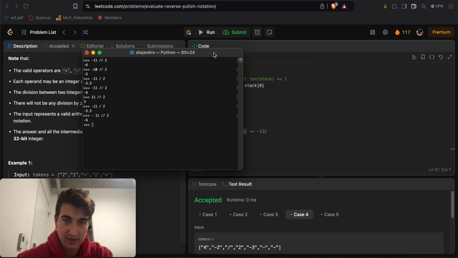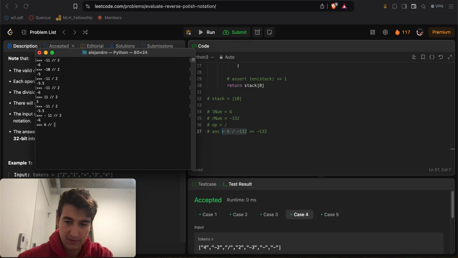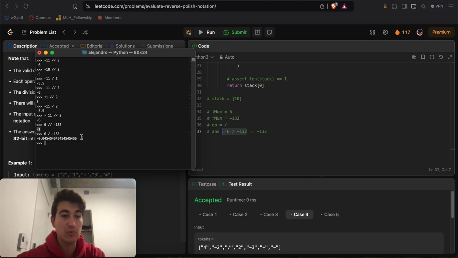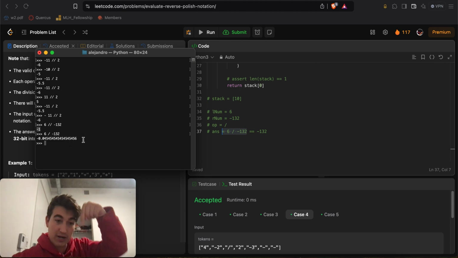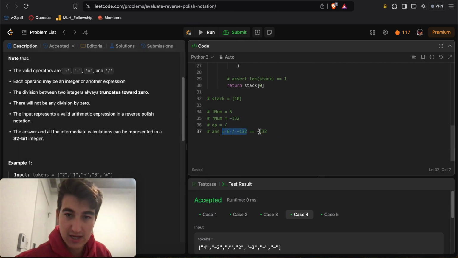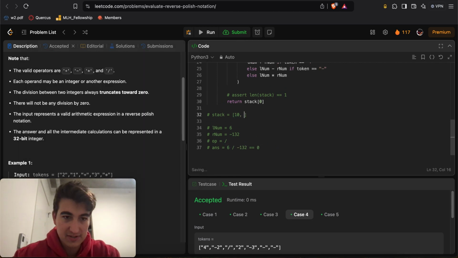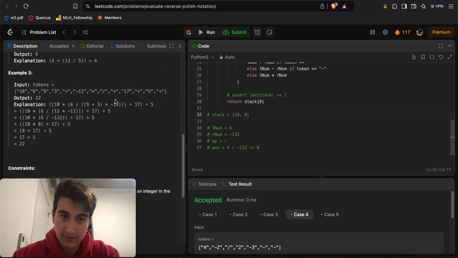So here, 6 divided by -132, this will definitely be 0, right? Okay, it'll be -1, but we know that this has a remainder and it's negative, so we take our -1 and add 1, and we really have 0, right? Because again, we want to round towards 0, not downwards, so we handle that edge case. So this actually just becomes a 0 here. We add that to the top of the stack, and very nice and good. And now let's just keep going.